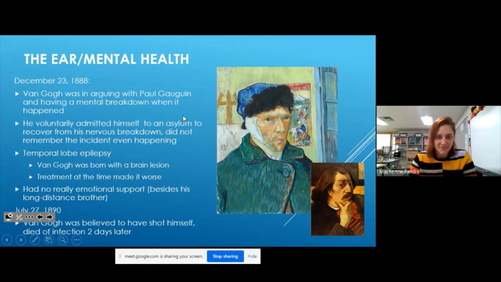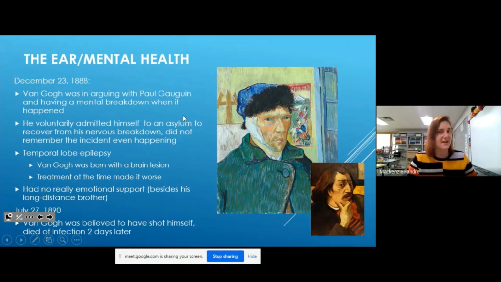Okay. So like I said, Van Gogh didn't really have that. And actually a few years after this ear incident, he was shot and he died of an infection. And some people think he shot himself, and some people thought he was accidentally shot while he was out painting. They never found a weapon, so we really can't confirm or deny how or what happened, but he passed away from a gunshot wound, which is kind of sad. So he lived kind of a sad life. He just wanted to paint these beautiful, colorful things in this kind of dark mind that he had. He was troubled, and he wanted to make it better through his paintings, but wasn't really appreciated during his time.